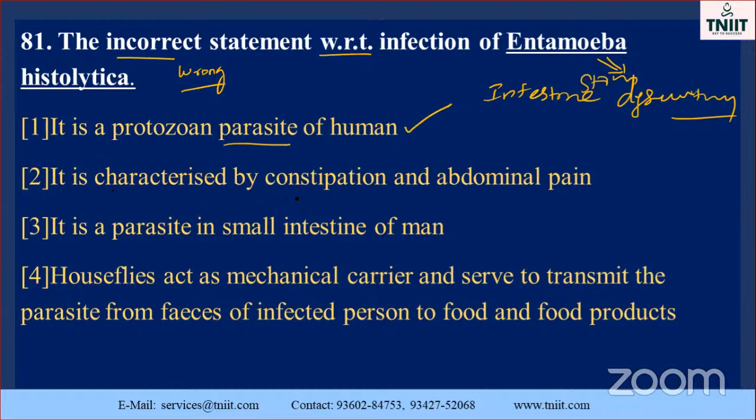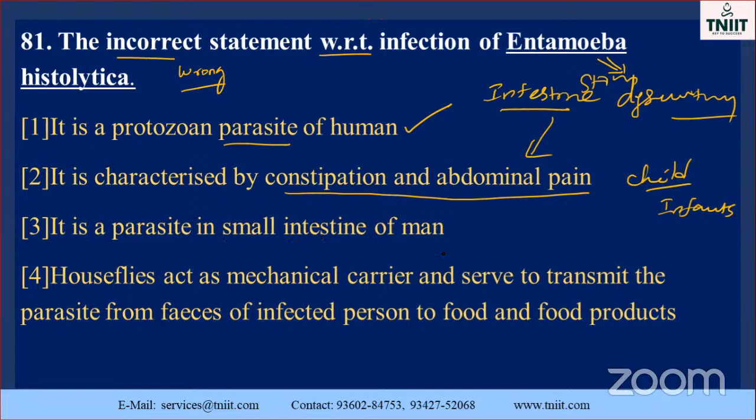Second one, it is characterized by constipation and abdominal pain. Yes, already told you, intestine means automatically Entamoeba histolytica, mostly occurring in children or infants. Sometimes they may give the other alternative choice. See here, it is a parasite in the small intestine of man. No, it is not only the small intestine. So this is the wrong answer. Housefly acts as a mechanical carrier and serves to transmit the parasite from the feces of an infected person to the food and food products. Yes, it is correct. So these three are very, very important.